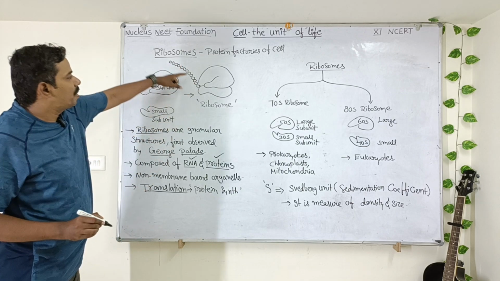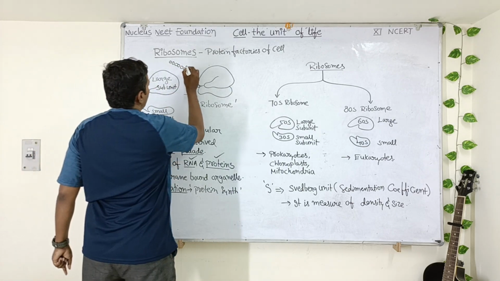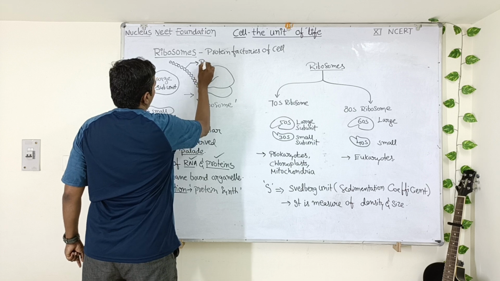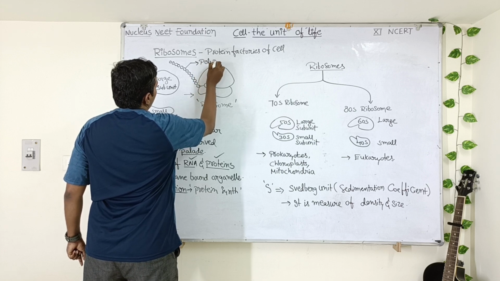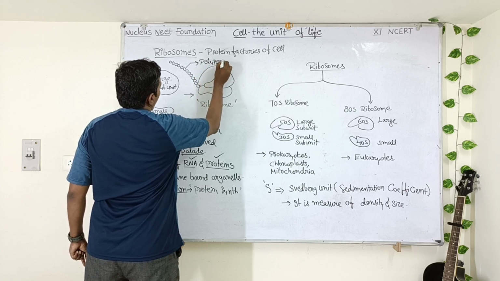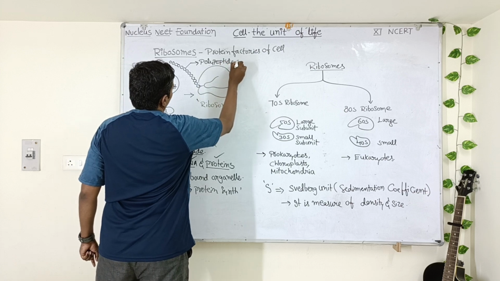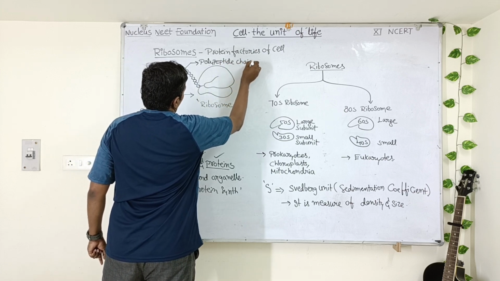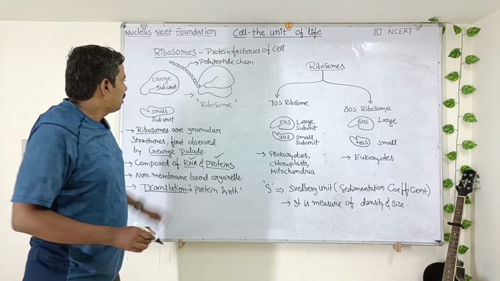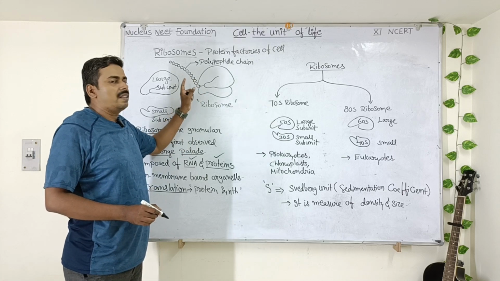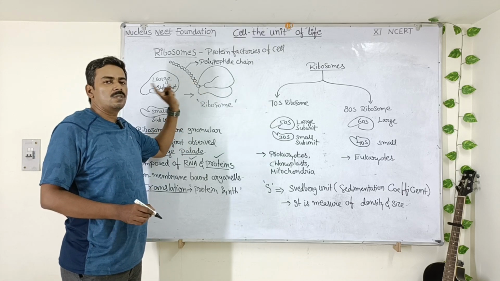So this chain of amino acids which is formed is called polypeptide chain. Come on students, tell me what it is called. Polypeptide chain. Each round which I have represented here represents one amino acid.